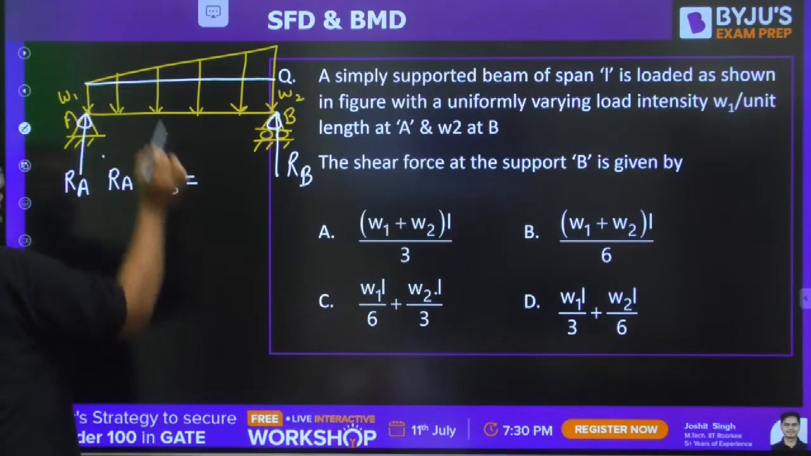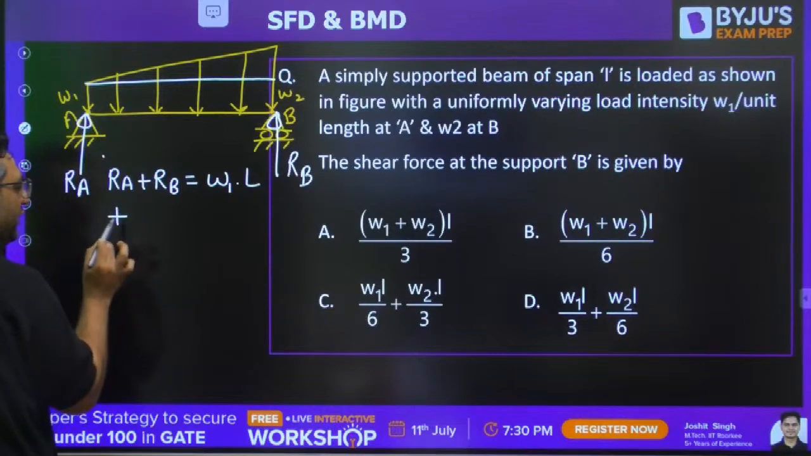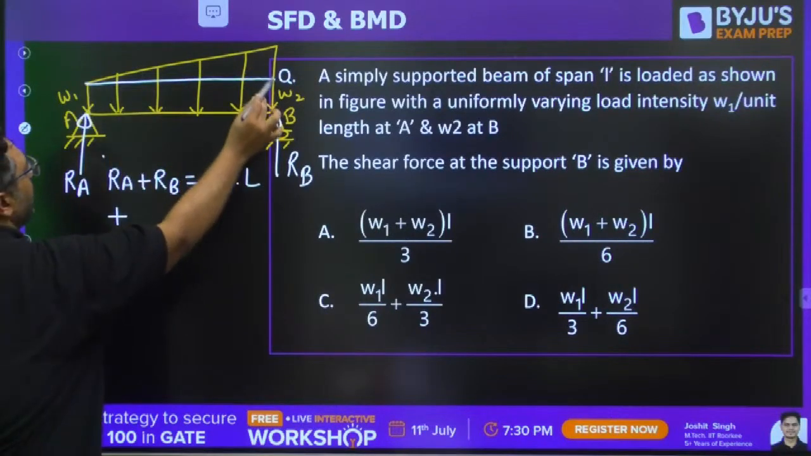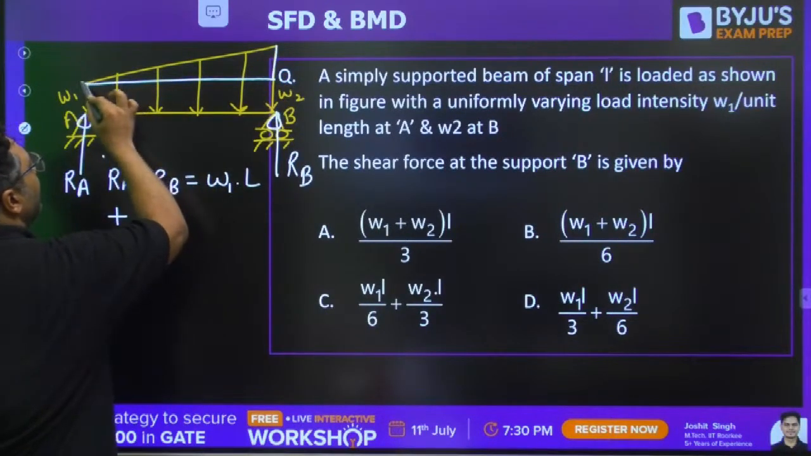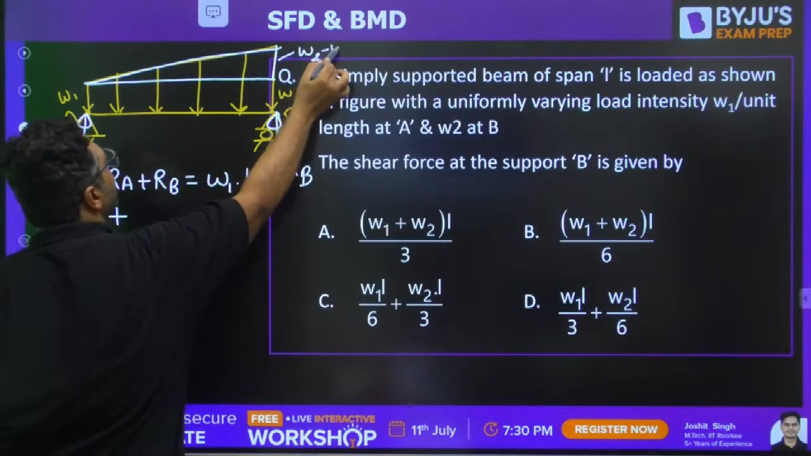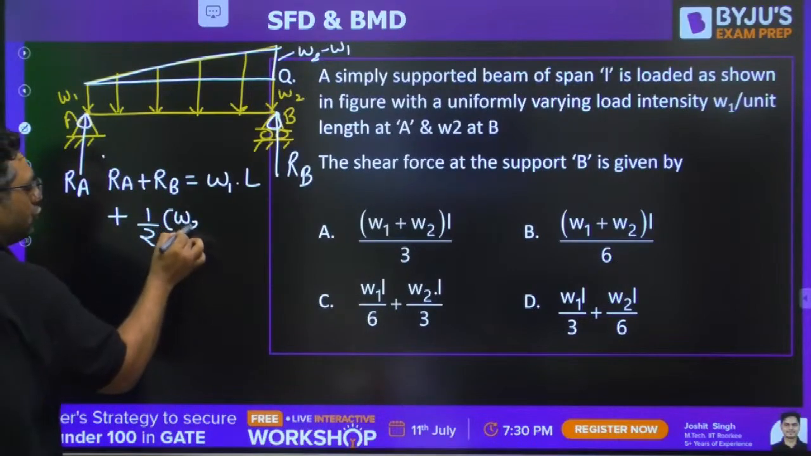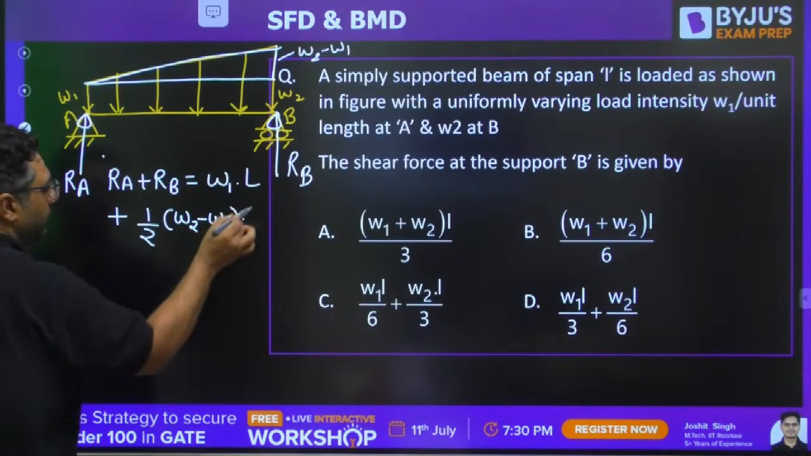So that UDL will be W1 into L. What is UVL? UVL will be this triangle. So for this triangle, I will be considering this height. This height is W2 minus W1. So it will be half into W2 minus W1 into L.